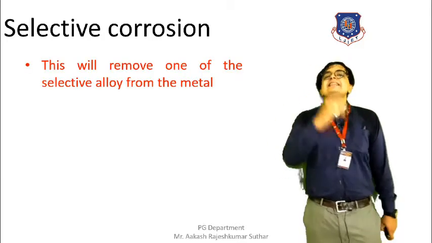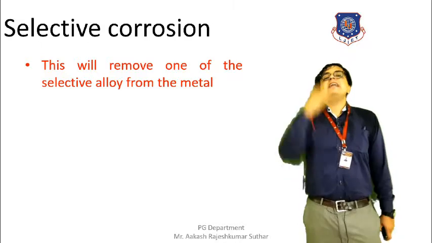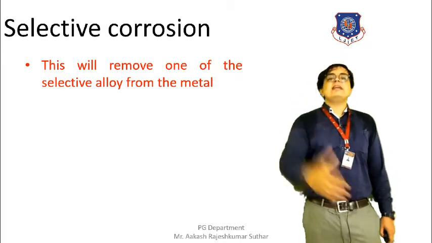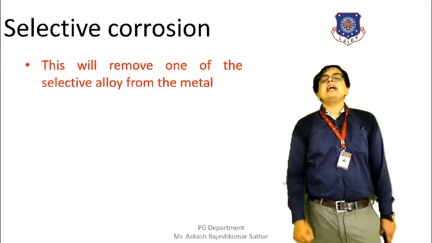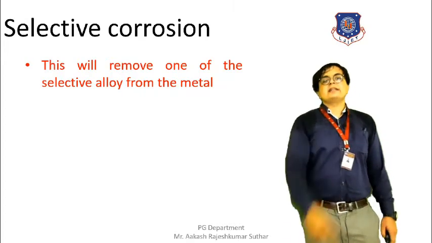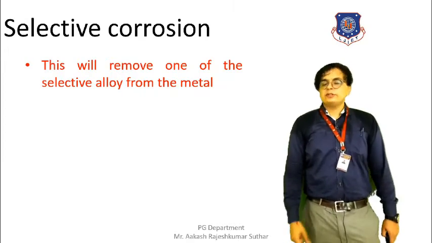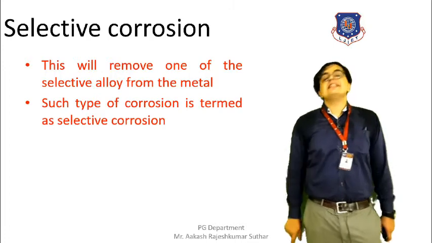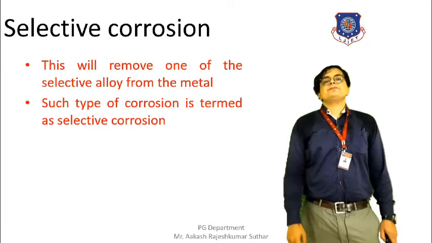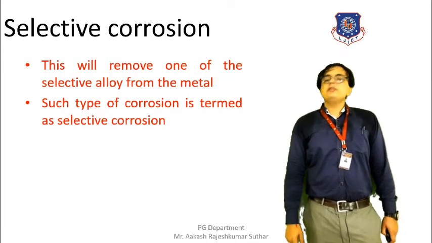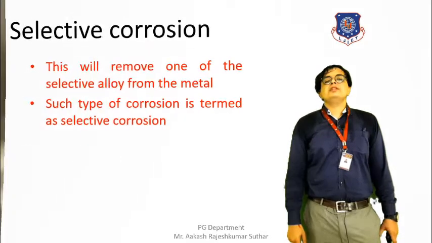And once one alloy out of the two is removed, we can say that selective corrosion has occurred. So this is how selective corrosion takes place. Moving towards the next type of corrosion.